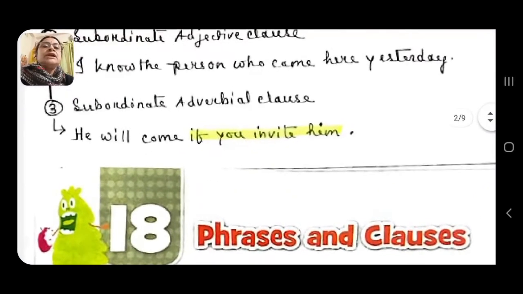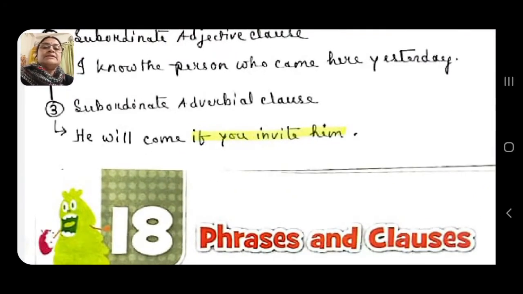Coming to subordinate adverbial clause, see the example. He will come if you invite him. Now he will come is the principal clause, and dependent clause is if you invite him. What type of dependent clause? It's subordinate adverbial, dependent or subordinate adverbial clause.